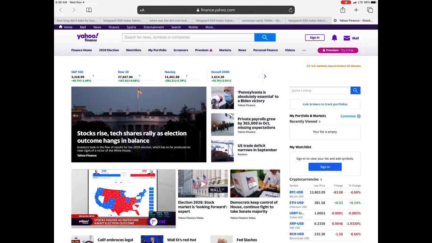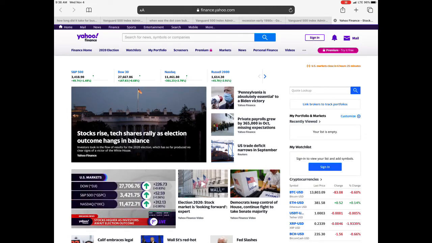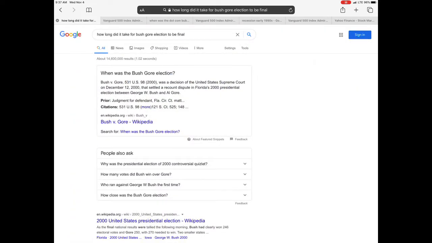Okay, let's talk about some different scenarios of how the stock market is affected by presidential elections. I'm going to talk about three different scenarios that I feel are comparable to the current election situation we are in right now for the 2020 election. The first scenario we're going to talk about is the Bush Gore election in 2000.